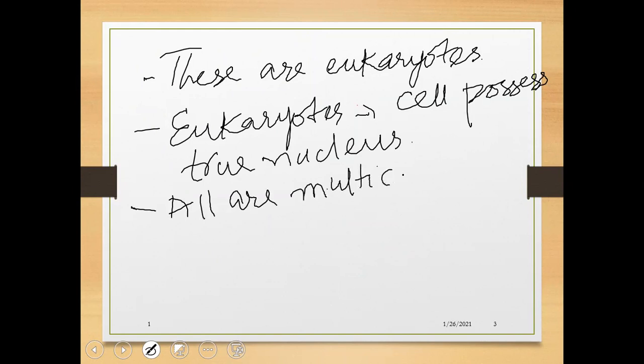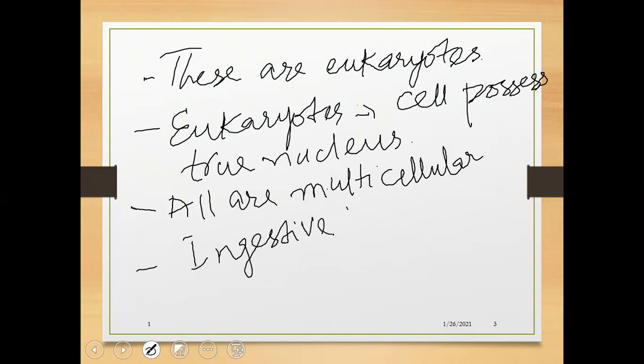All are ingestive heterotrophs. Ingestive heterotroph means they have the ability to ingest food material, and digest it inside the body.